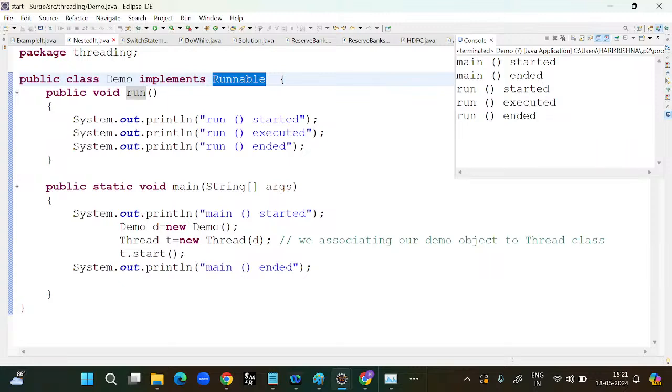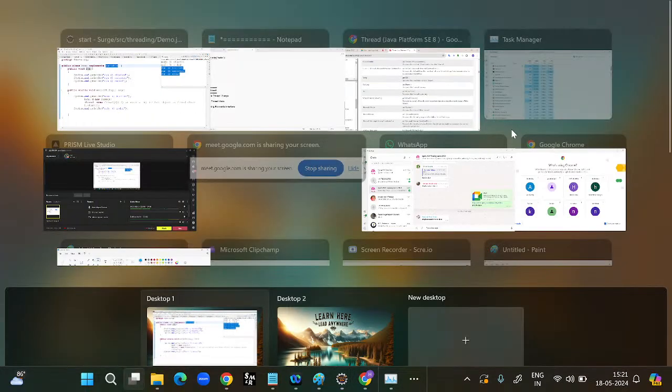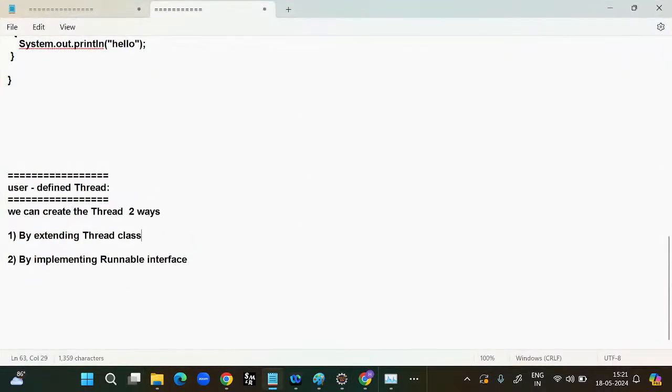If I go for the Thread class approach or the Runnable approach, the result we will get is the same. Then they will ask, we can create the thread in two ways, with the help of the Thread class and the Runnable interface. Which way is the recommended? I will answer that question.